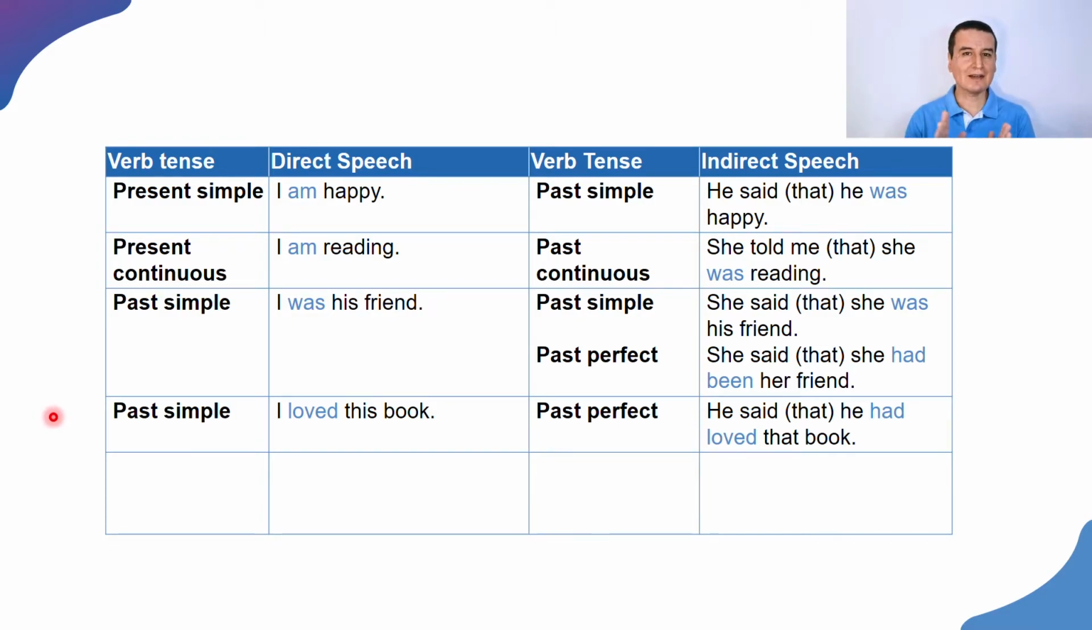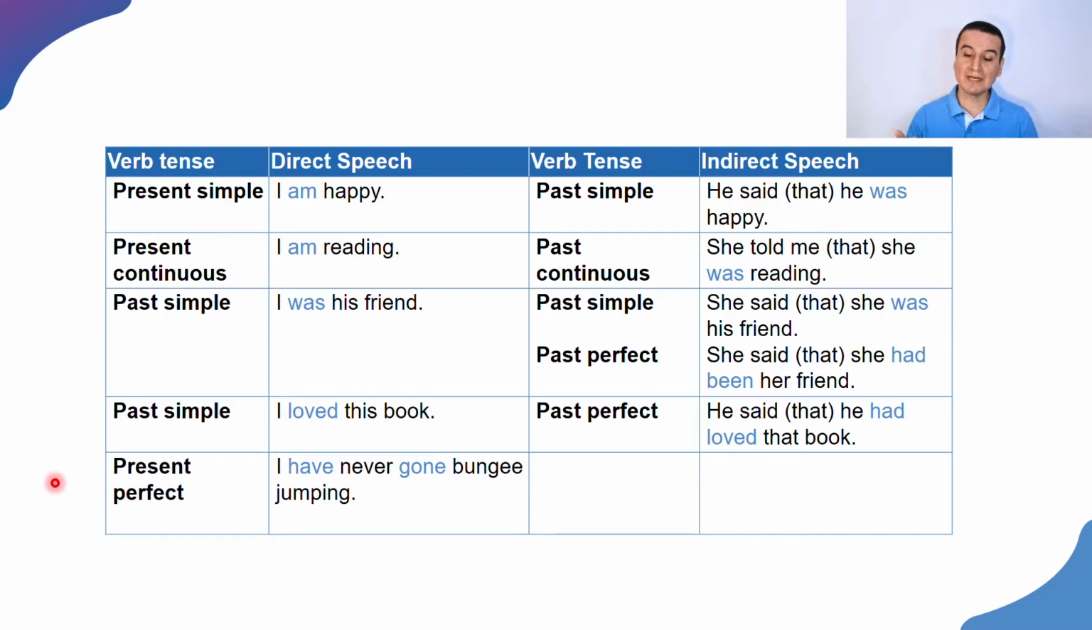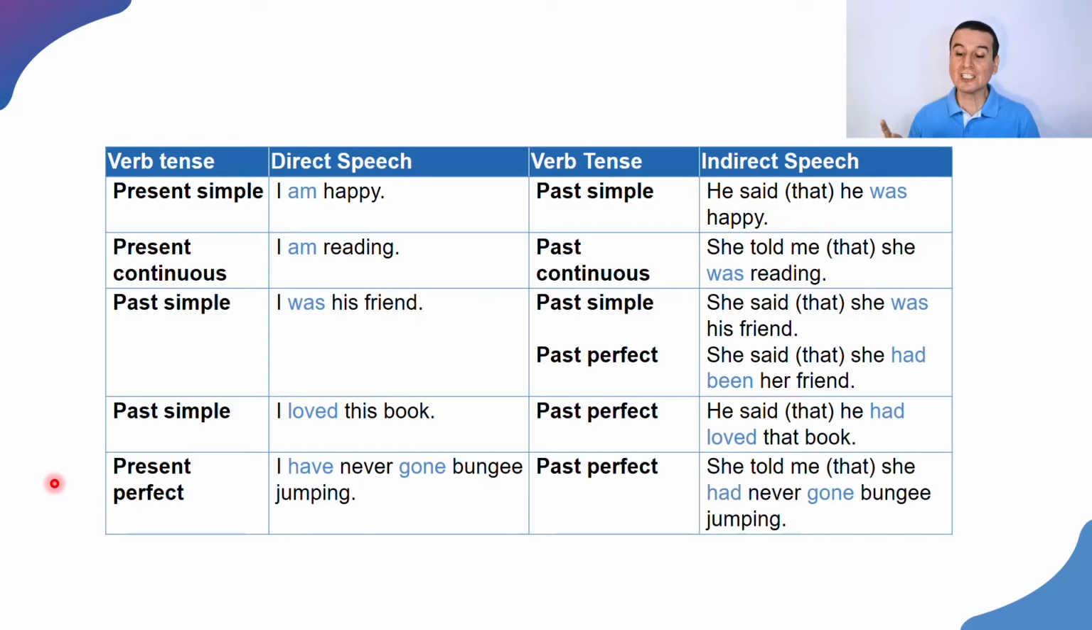All right? That is the only thing that is not completely straightforward, where you don't always have one choice to go with. So you have to think about it when you're using the past simple, but especially with the verb be. With the rest, we just go with past simple, past perfect. If somebody says, "I have never gone bungee jumping," that is present perfect, we report it by saying, she told me that she had never gone bungee jumping.